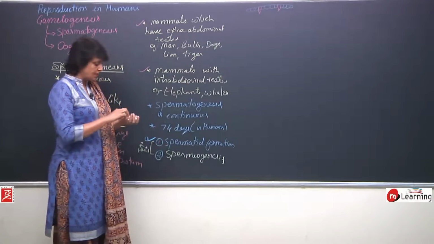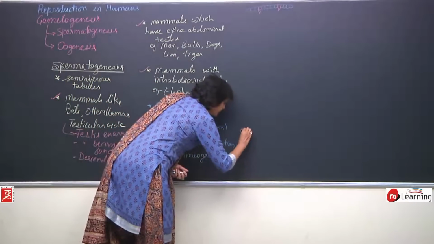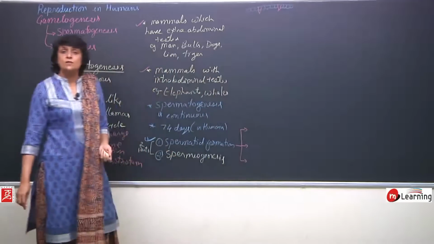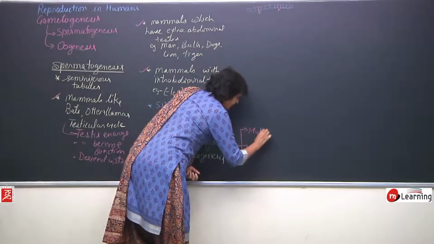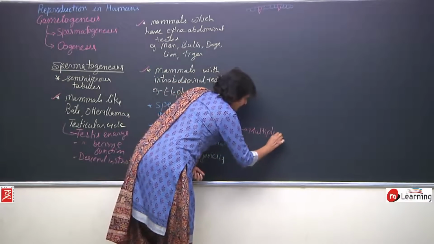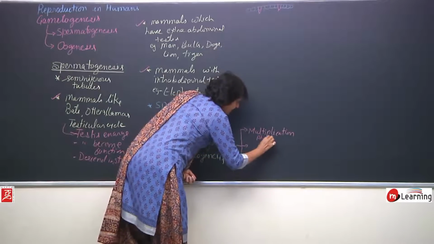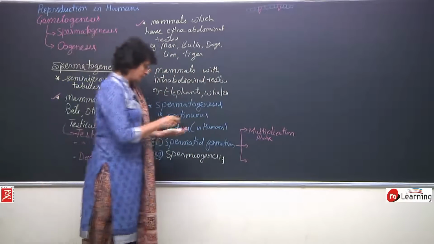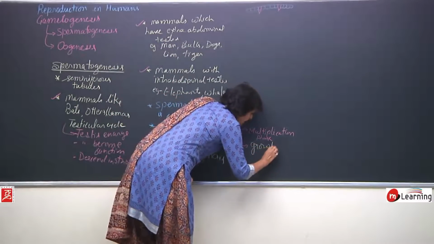Spermatid formation is completed in 3 steps or 3 phases. First is known as multiplication phase, which is simple mitotic divisions. This is followed by growth phase.